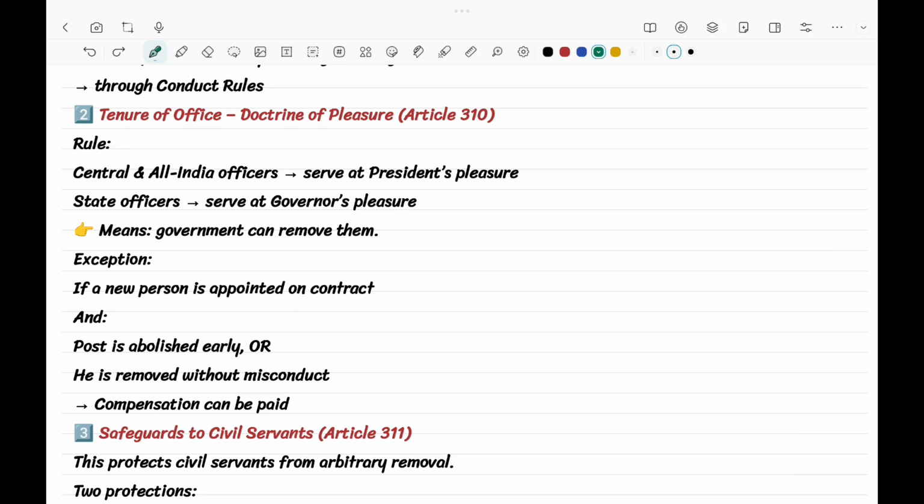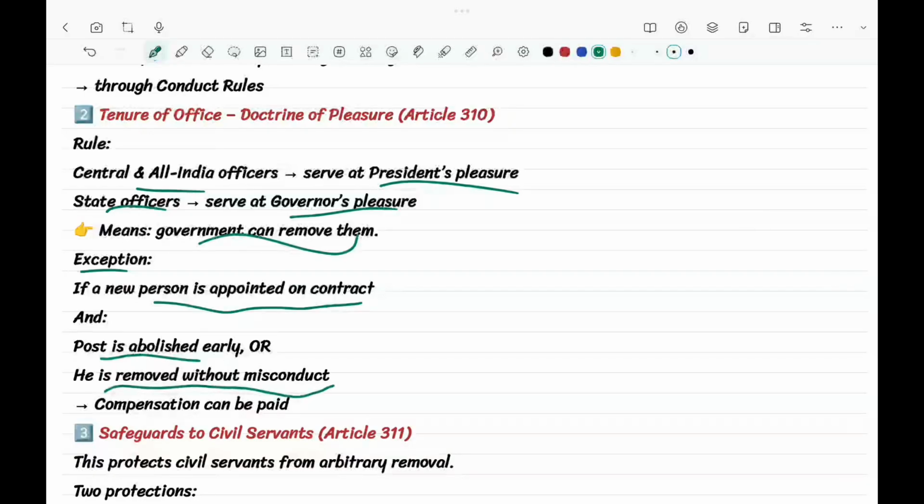The rule is very simple. Central and All India services hold office during the pleasure of the President. State officers hold office during the pleasure of the Governor, so the government can remove them at any time. But there is an exception: if a person is appointed on contract and the post is abolished early, or he is removed without any misconduct, compensation can be paid.